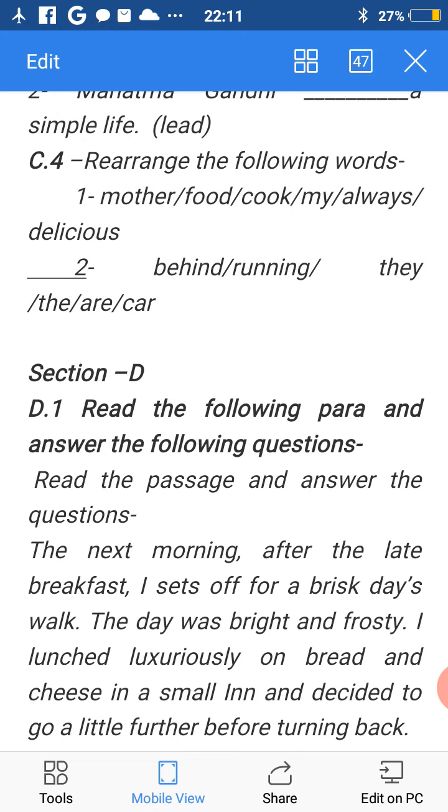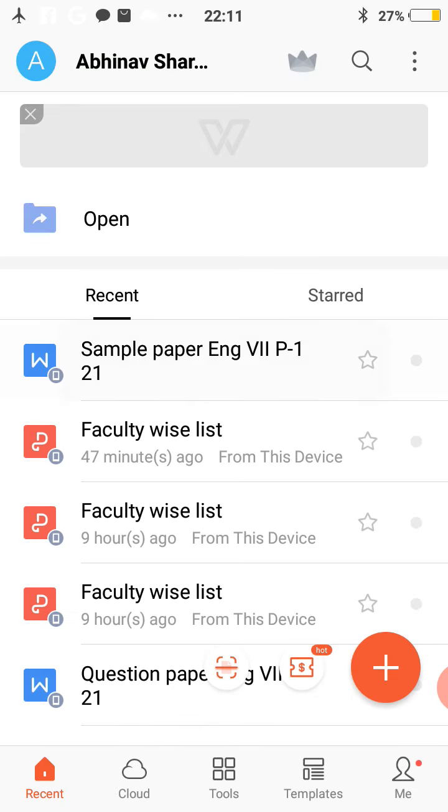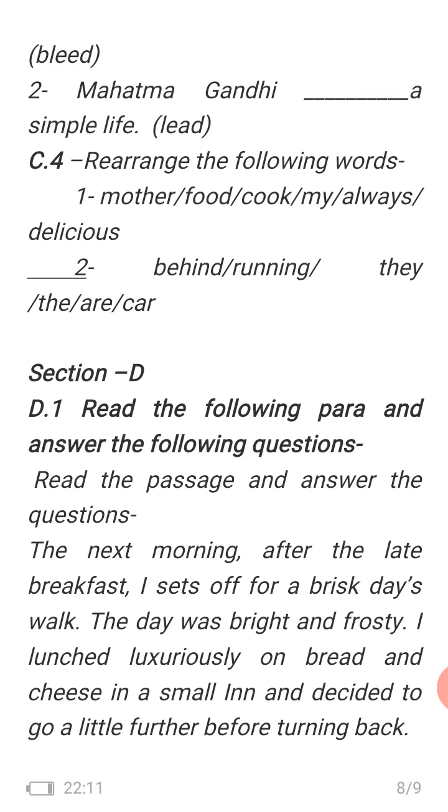So you have to frame a sentence simply. What is the sentence? Mother, food, cook, my, always, delicious. Find out the subject first of all, because a sentence begins with the subject, and the subject is the important part of a sentence.